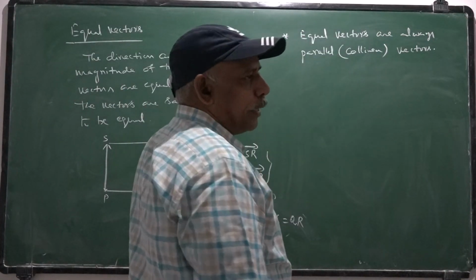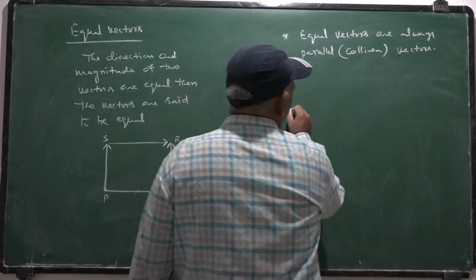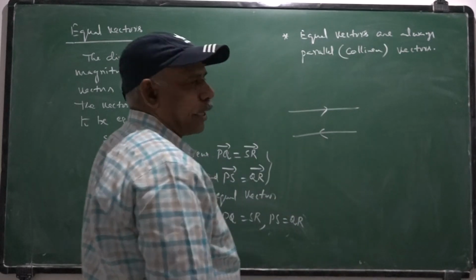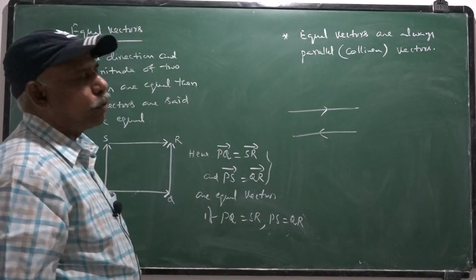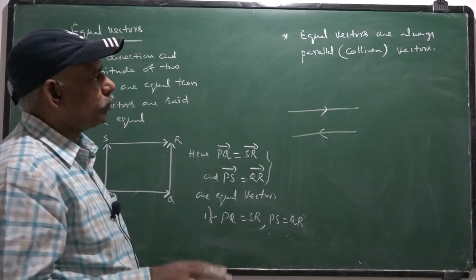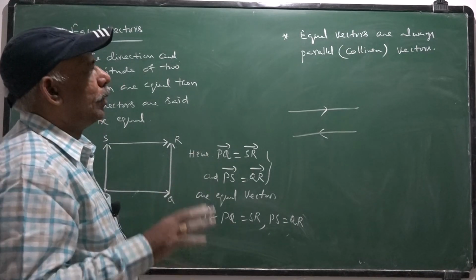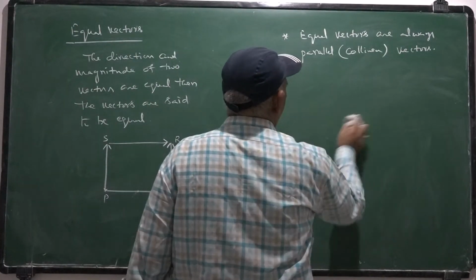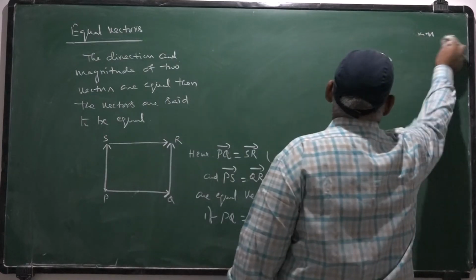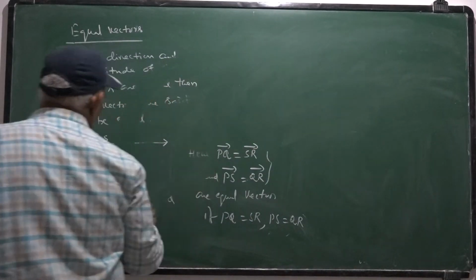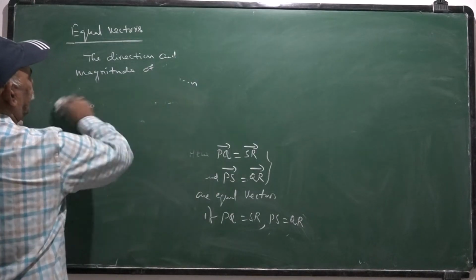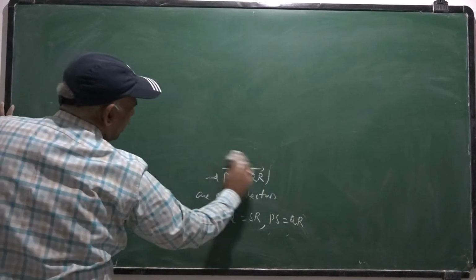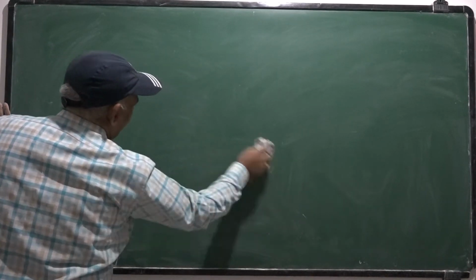Parallel vectors need not be collinear vectors, because one vector is in this direction, another vector is in this direction. These two are only parallel vectors, collinear vectors, but not equal vectors. These are the different types of vectors.